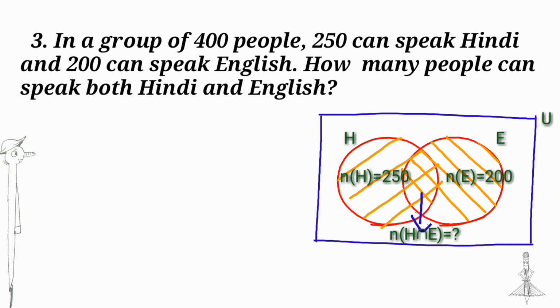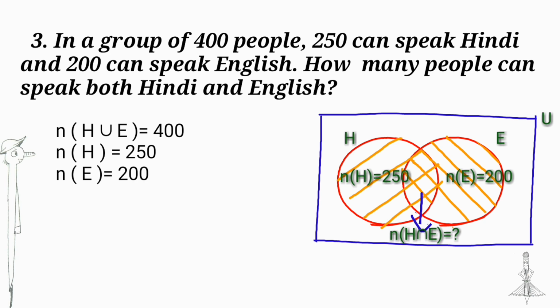Next question. In a group of 400 people, 250 can speak Hindi and 200 can speak English. How many people can speak both Hindi and English? Let H be the set of people who speak Hindi and E be the set of people who speak English. Then number of elements in H union E is equal to 400. Number of elements in H is equal to 250. Number of elements in E is equal to 200. Then find number of elements in H intersection E.